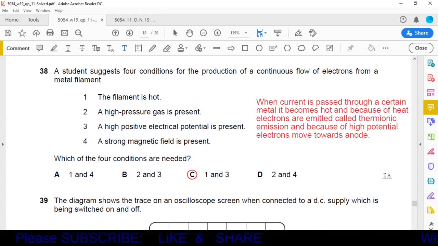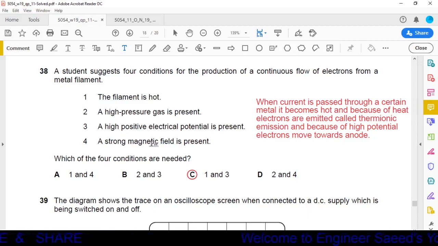Next question, question number 38. A student suggests four conditions for the production of a continuous flow of electrons from a metal filament. Number 1, the filament is hot. Number 2, a high pressure gas is present. Number 3, a high positive electrical potential is present. Number 4, a strong magnetic field is present. Which of the four conditions are needed? Four conditions are given here. We have to check whether all the conditions are required or not.